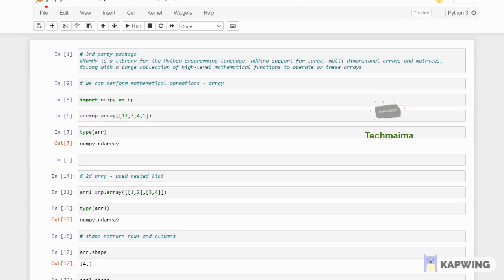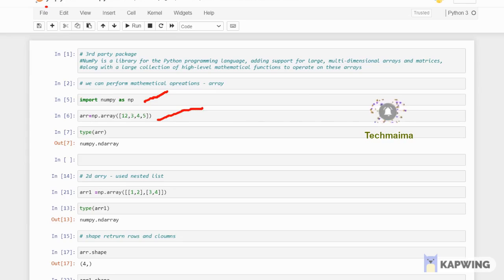To use NumPy, you have to import it. That is the reason I'm using import numpy as np. This is my alias name. Whatever I want, I can give, and you can also give whatever you like. For shortcut referring, I'm using np. Here you can see I'm giving a single-dimensional array.